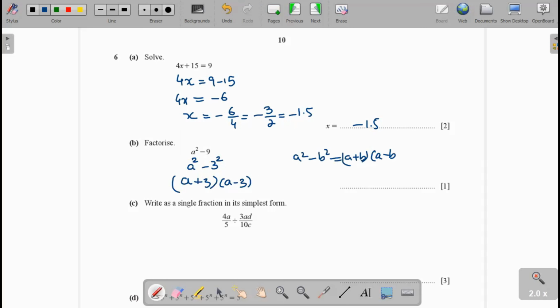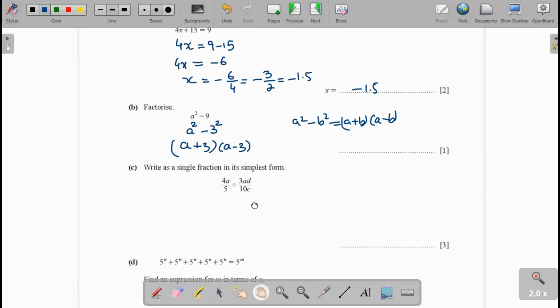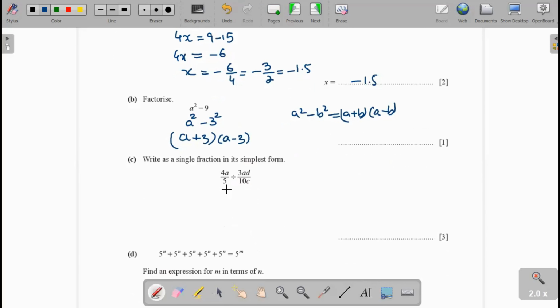Okay. Now the next part is C. Write as a single fraction 4a/5 divided by 3d/2c. We can write it as multiply, and when we multiply, the numerator and denominator shift: the denominator becomes the numerator and the numerator becomes the denominator.